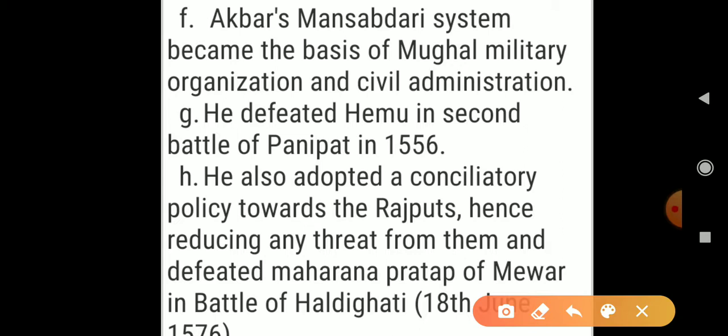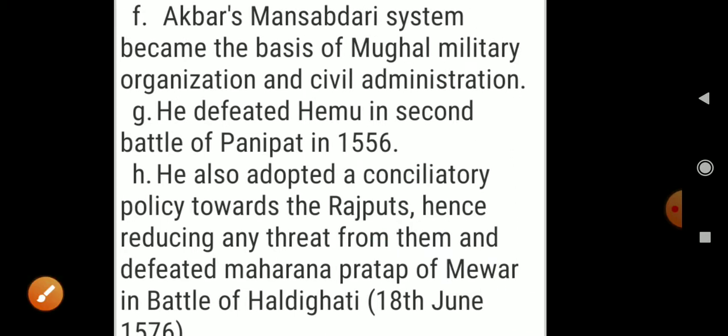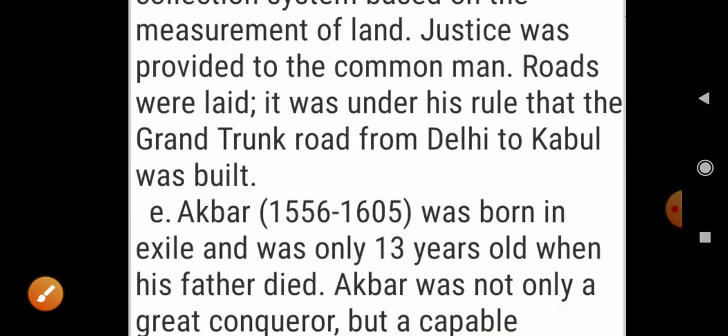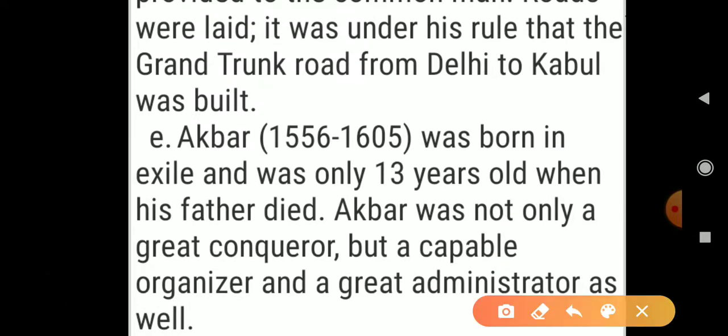Next is Akbar. Akbar was on throne from 1556 to 1605. He was born in exile and was only 13 years old when his father died. So, when Humayun died, he was only 13 years old.